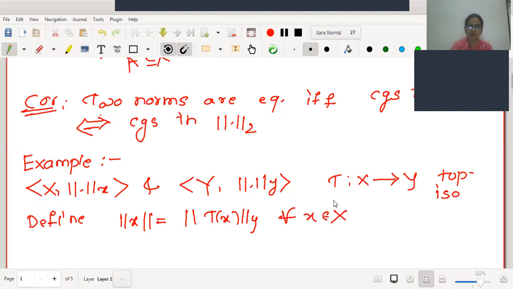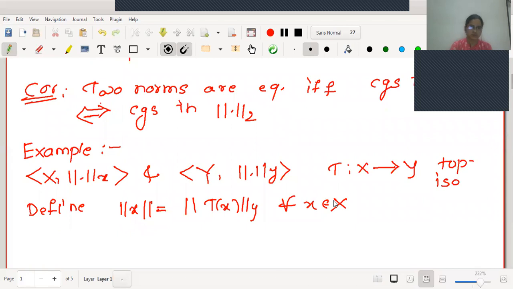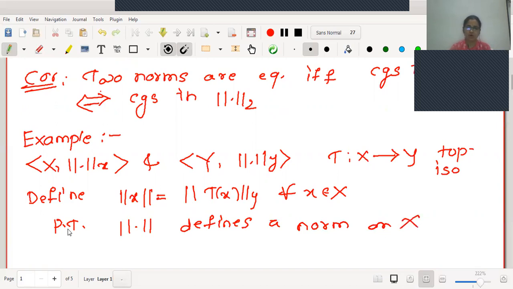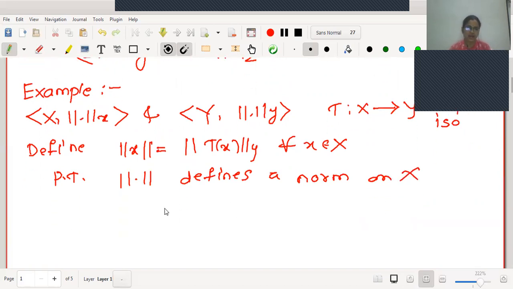After this, we will try to prove that this defines a norm on X, and this norm is equivalent to the norm ||.||_X.